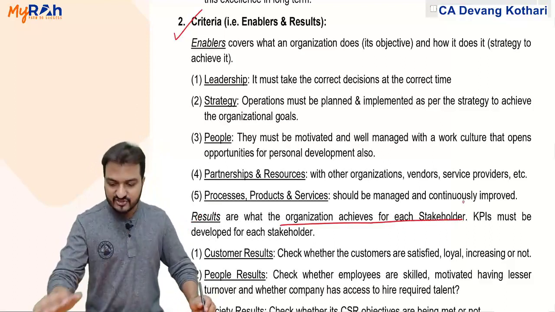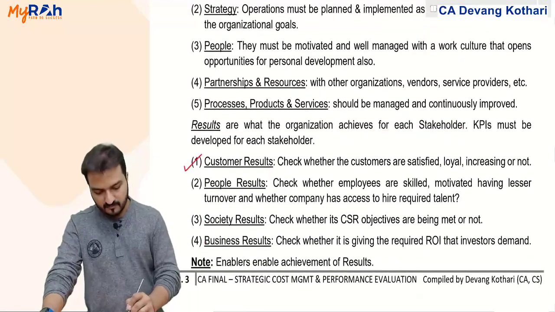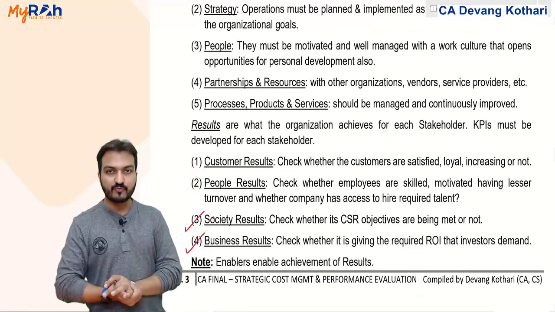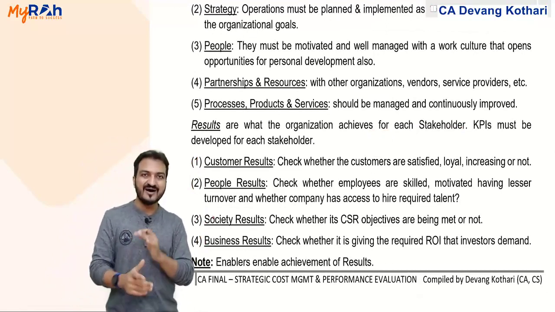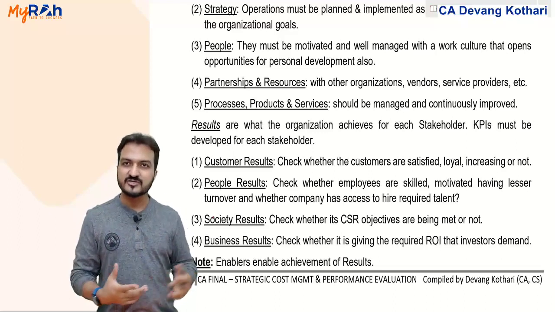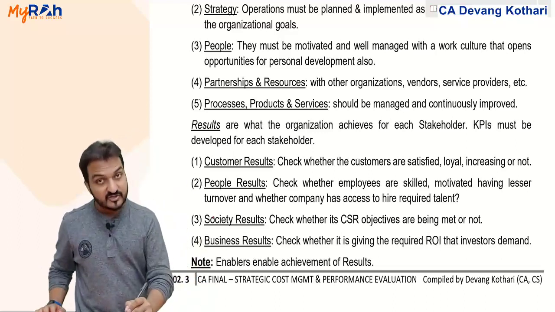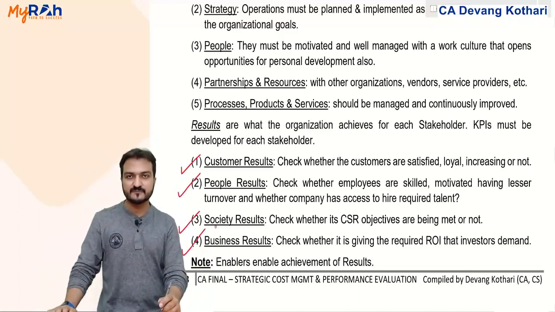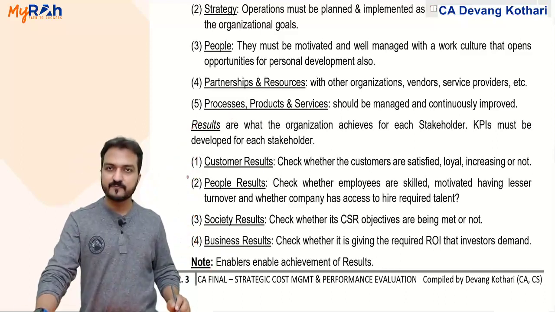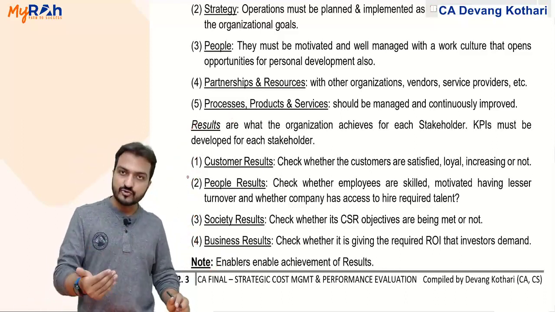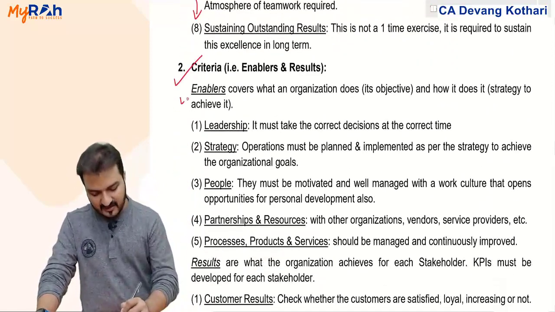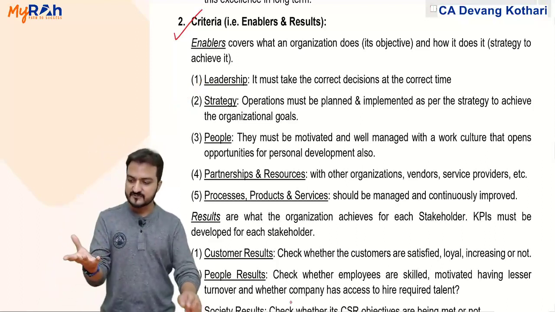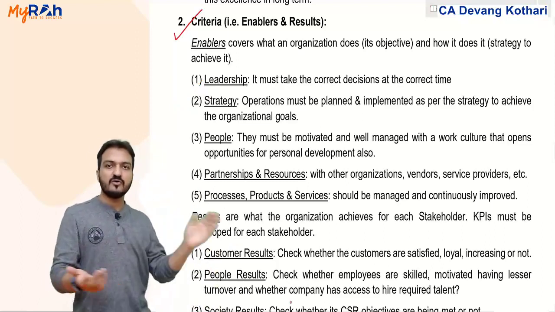Each stakeholder like customer, people, that is employees, society, and business, that is shareholders, profits. So ultimately the company should achieve excellence towards all the 4 stakeholders: customer, people, society, and the business profits, that is shareholders. But in order to achieve these results, what should the organization do and how should it do it? What they should do is called enablers. Remember, I said it is about cause and effect relationship. Enablers are the cause and the effect means the result. Results are the 4 results over here.